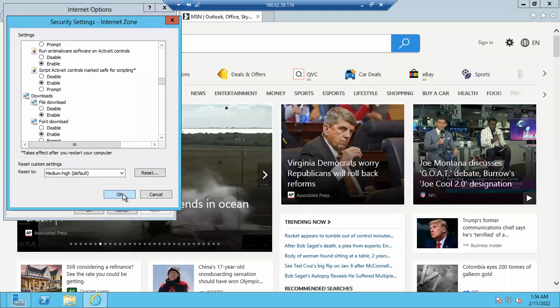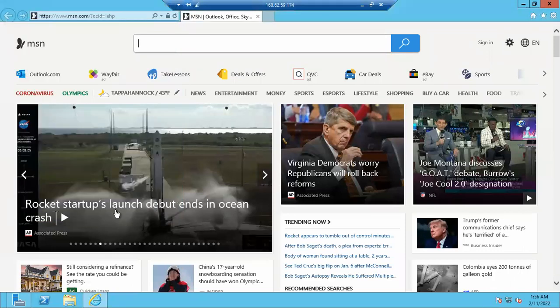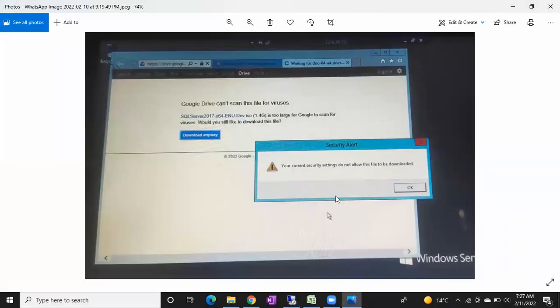That's it. Yatish, can you try and let me know whether you are able to do that? In the download section, file download by default will be disabled, and you can click enable and click OK. Finally you can click OK. In that way, you can download files in case it is throwing this kind of error, bad request or your current security settings do not allow this file to be downloaded.